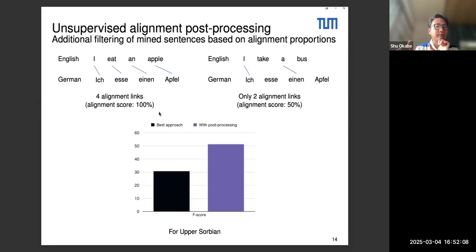I didn't mention this, but we have a small training data set and a much larger test data set. We find the best alignment score on the small training data set, and then we apply it on the test data set. This is what we've done. It follows one of the methodologies that existed for this parallel sentence mining task. I hope that answered your question. Yes, thank you.